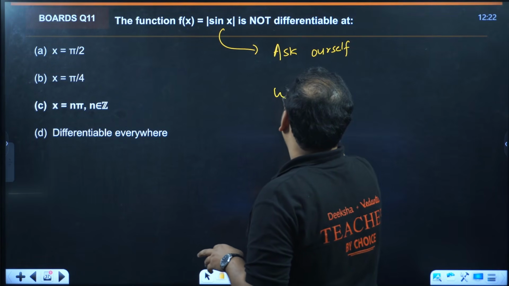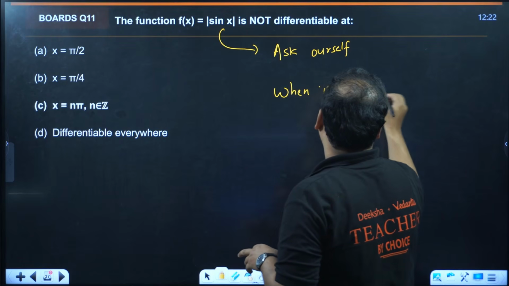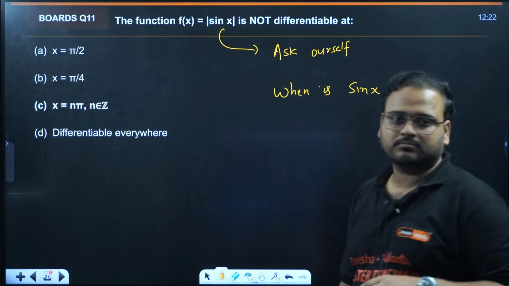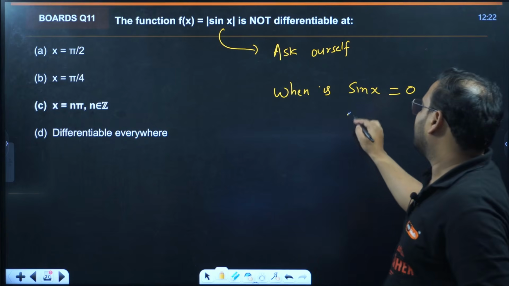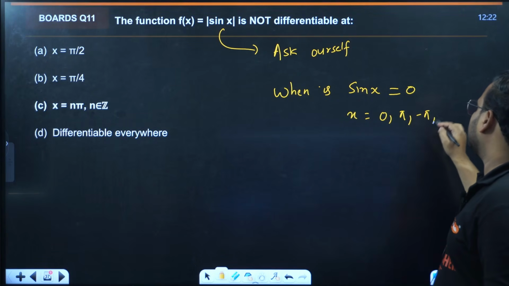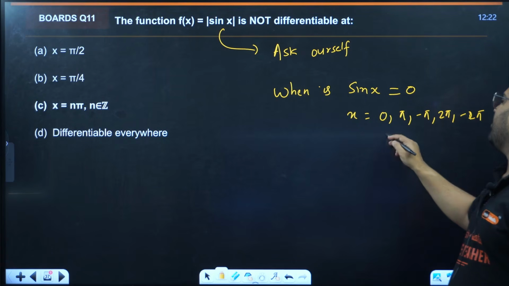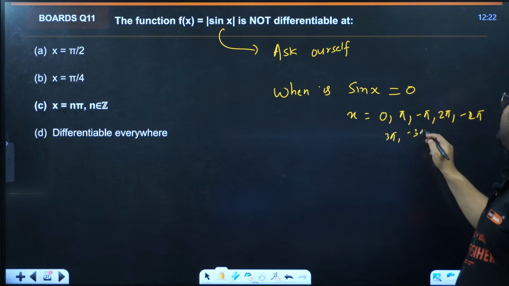What is the question? When is sin x equal to 0? So when x is 0 or pi or minus pi or 2 pi or minus 2 pi or 3 pi, minus 3 pi.